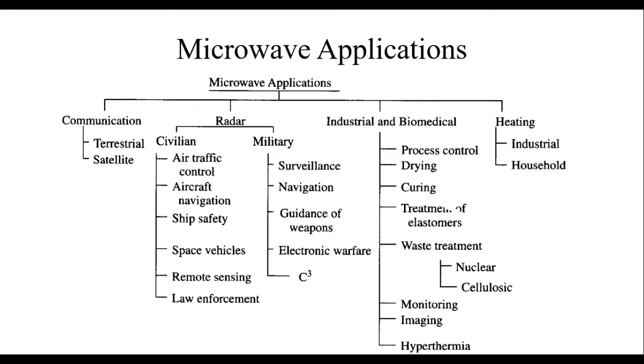And if you are going to think about industrial or biomedical uses, we can use the microwaves for the following applications: process control, drying, curing, treatment of elastomers, waste management, nuclear elastic monitoring, imaging, hyperthermia. And if you are going to think about heating, microwave ovens are available, no? So we know about the application of the microwave oven, which is mainly used in household applications. For industrial purposes, we can use microwaves to heat the elements.